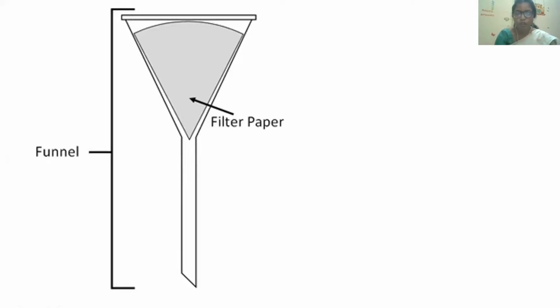So you can see over here, we are taking filter paper and we change it into a cone shape, and this is your funnel. Funnel is also made of glass material. In the laboratory we use a funnel made of glass. At home you can use a funnel made of plastic. You have seen in Hamza's video, he is using a funnel which is made of plastic, isn't it? Yes or no? Let us see that. Okay. Let us see how we are going to do this.